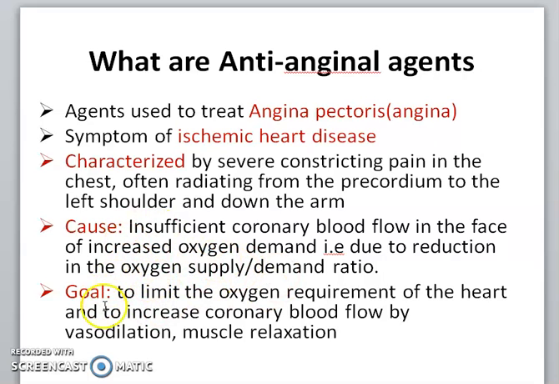So the goal of the treatment is to limit the oxygen requirement of the heart and to increase coronary blood flow by vasodilation or by muscle relaxation. This is the ultimate aim of treatment for angina pectoris, that is, there is a requirement to increase the coronary blood flow. That is mainly achieved by vasodilation or by muscle relaxation.